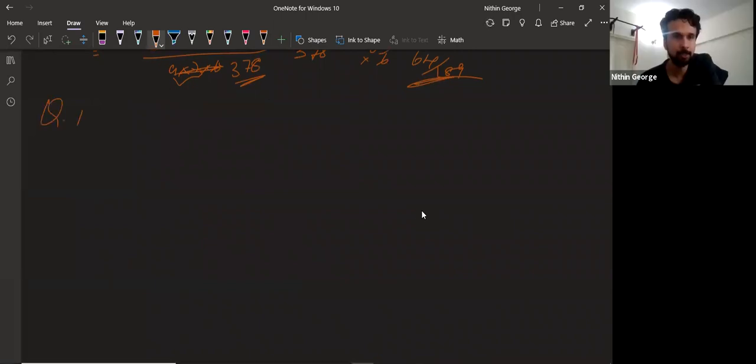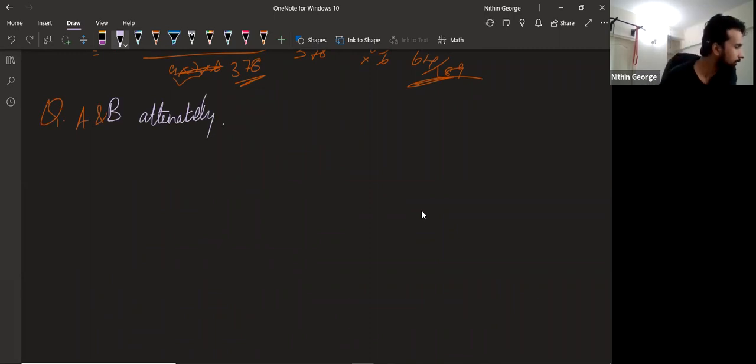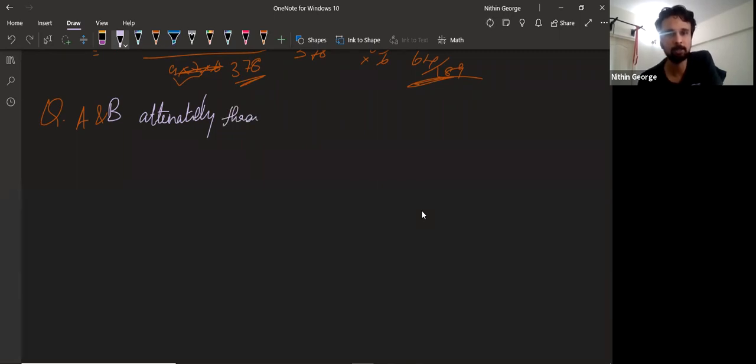Problem says A and B. Okay, write the question. A and B alternately throw a pair of dice. A wins if he throws 6 before 7.